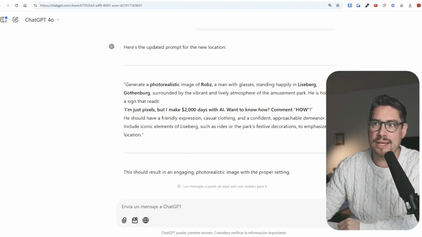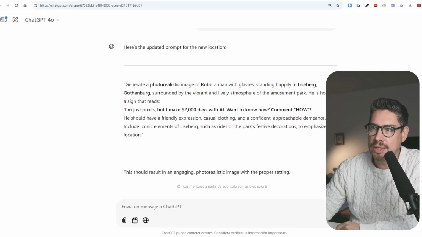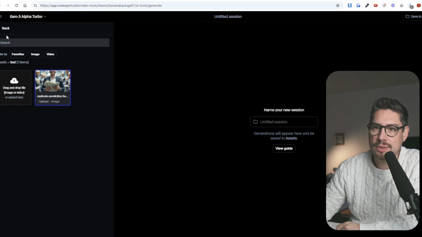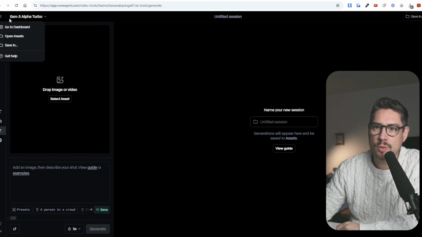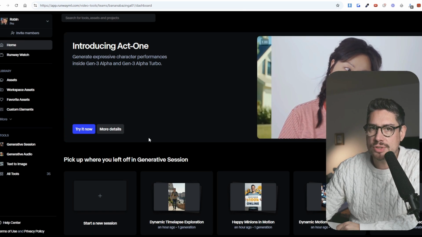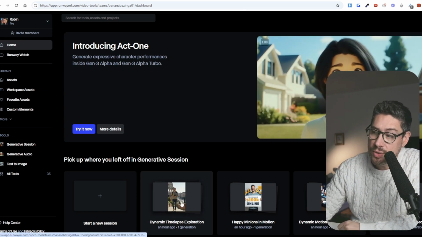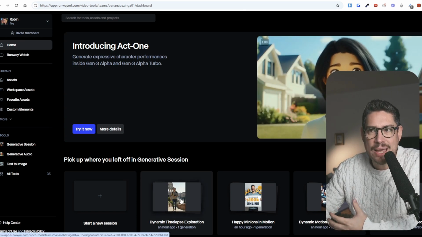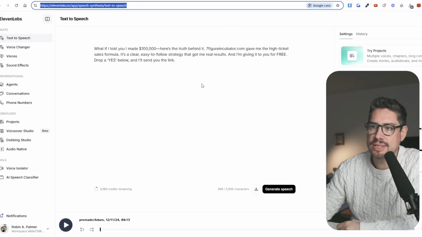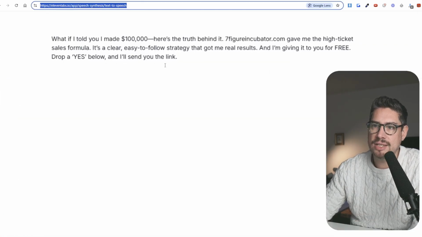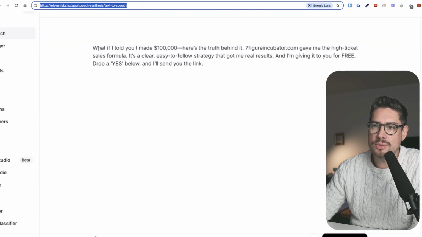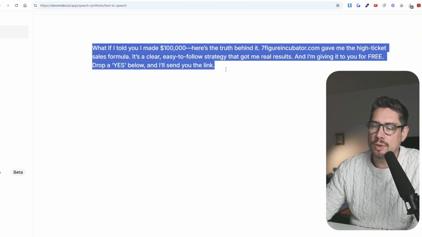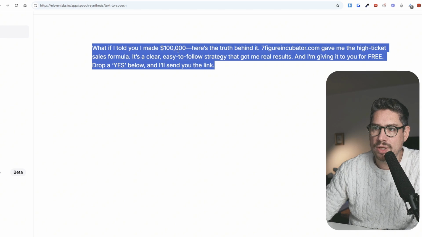You can use different platforms to do this. Talking about the videos, for example, you can go to Runway and create both the voiceovers and the actual videos, or you can use ElevenLabs, which is completely free. As you can see here, this is ElevenLabs, and I just typed this in here. Now, I usually follow the hook story offer formula when creating this.